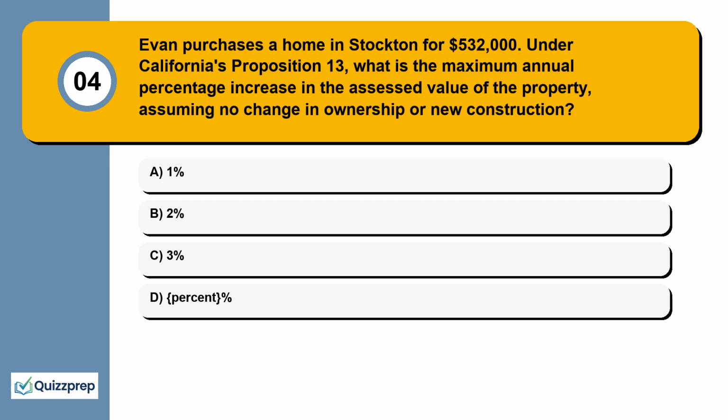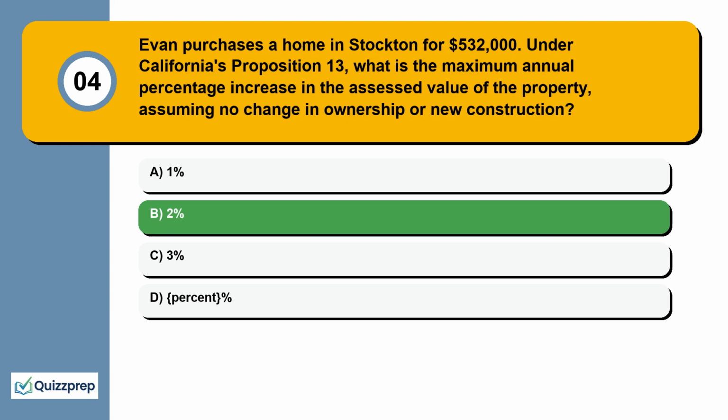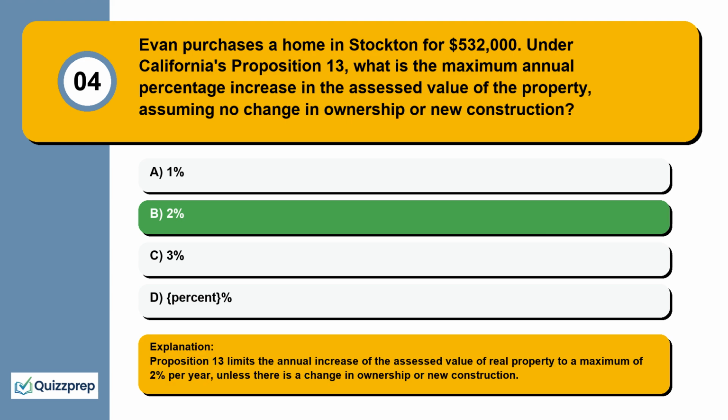Question 4. Evan purchases a home in Stockton for $532,000. Under California's Proposition 13, what is the maximum annual percentage increase in the assessed value of the property, assuming no change in ownership or new construction? 1%, 2%, 3%, 5%. Proposition 13 limits the annual increase of the assessed value of real property to a maximum of 2% per year, unless there is a change in ownership or new construction.